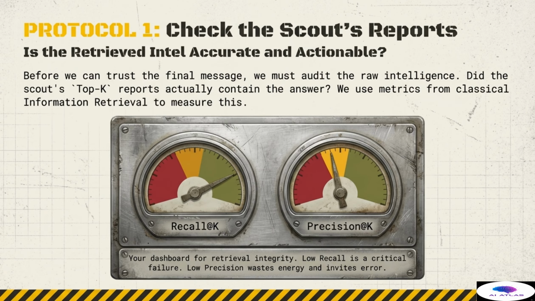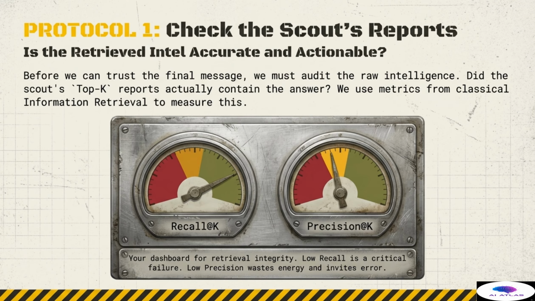The first step in fortifying our operations is Protocol 1, checking the scout's reports. Before we trust the final message that the LLM generates, we must audit the raw intelligence that was delivered to it. Did the scout's top K documents, meaning the top handful of retrieved results, actually contain the answer we needed? We need objective, hard data on the quality of our retrieval step. To measure this, we turn to the proven metrics of classical information retrieval. Our retrieval integrity dashboard is built around two core metrics: Recall at K and Precision at K.